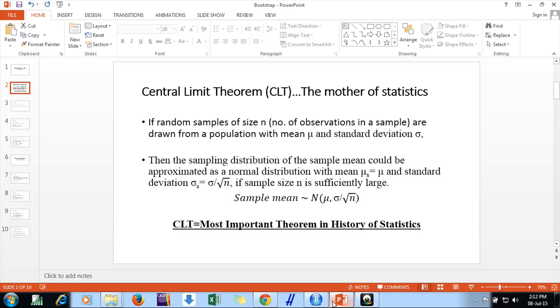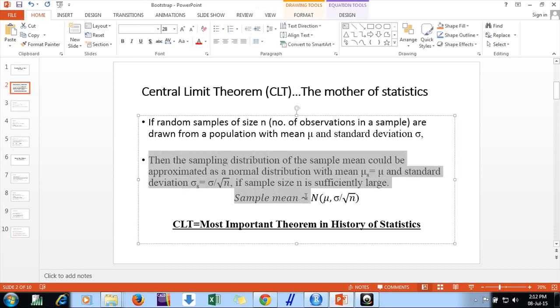So first of all, we need to describe what CLT is. CLT says that if random samples of size n, that is the number of observations in a sample, are drawn from a population that has a mean mu and standard deviation sigma, then the sampling distribution of the sample mean